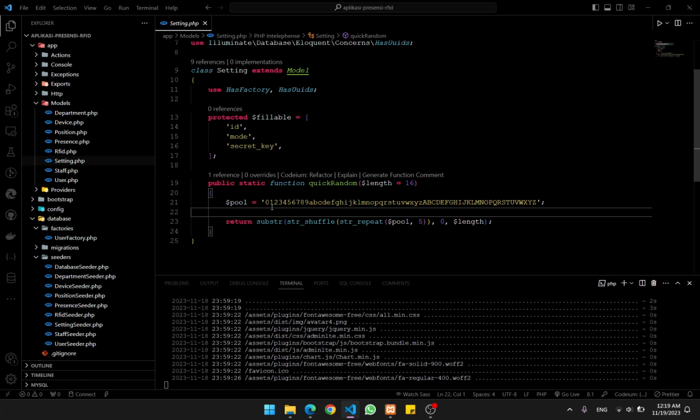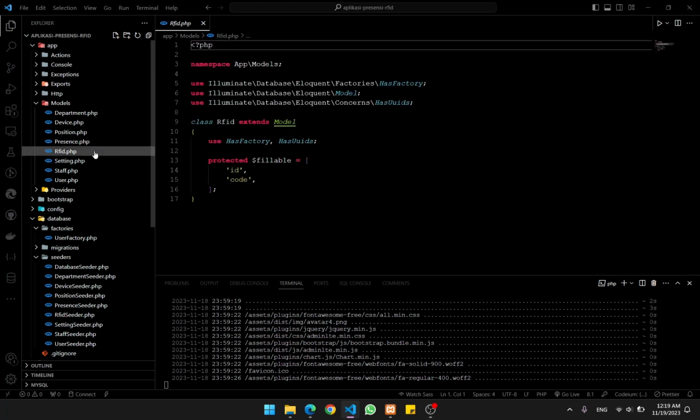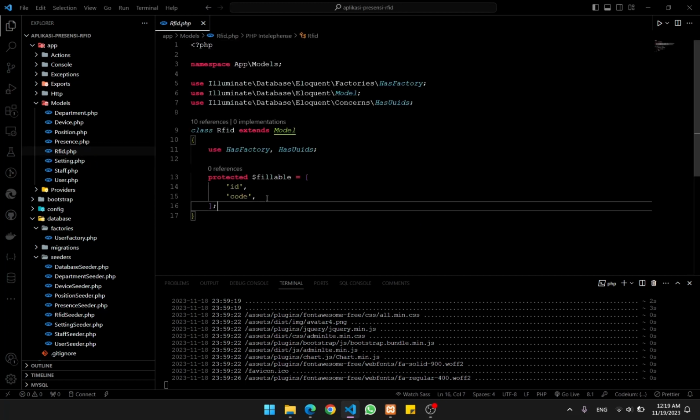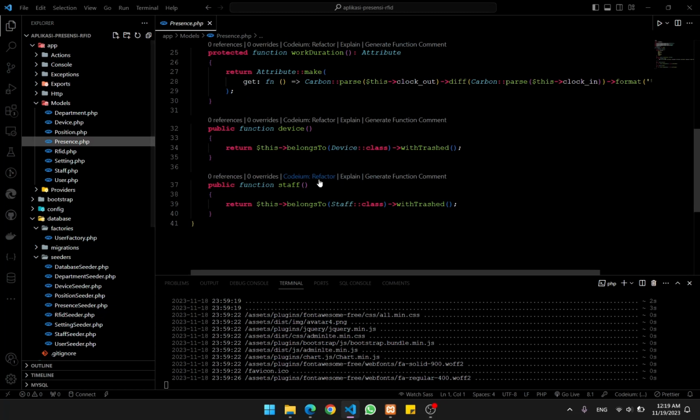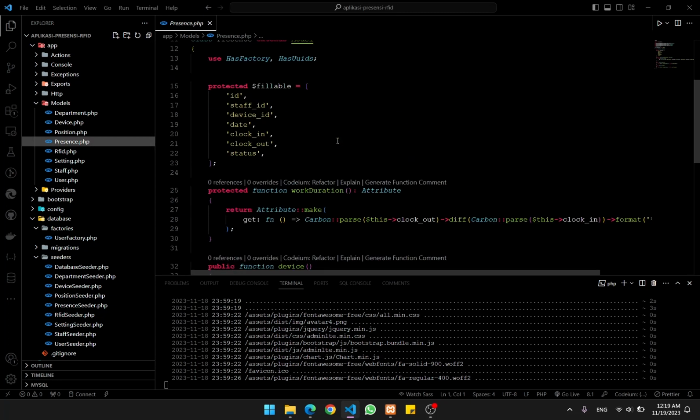letters or numbers. Okay, next on the list after the settings, there is the RFID model. Inside the RFID model, there are only 2 columns. The first one is, of course, the ID, and then the code. The code is taken from the RFID or the cards that we registered using the device in register mode or add card mode.